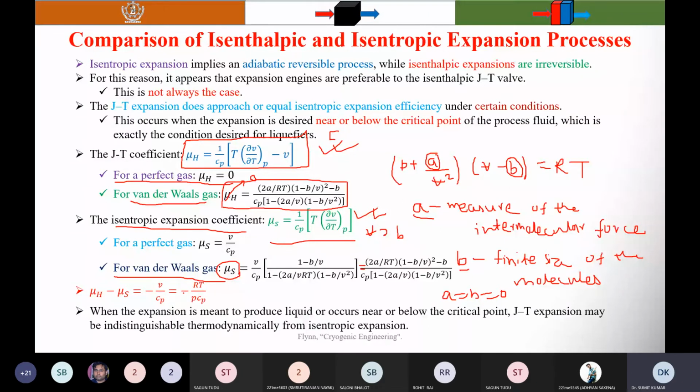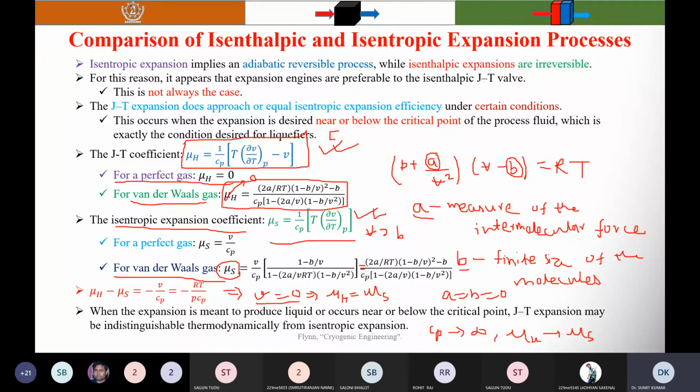You can see two things when mu H is equal to mu S. First one is when V becomes zero, then mu H is equal to mu S. Another case is when Cp tends to infinity, then again mu H tends to mu S. Here in the first case, V does not ever become 0, but it becomes increasingly smaller at lower temperatures and elevated pressures.